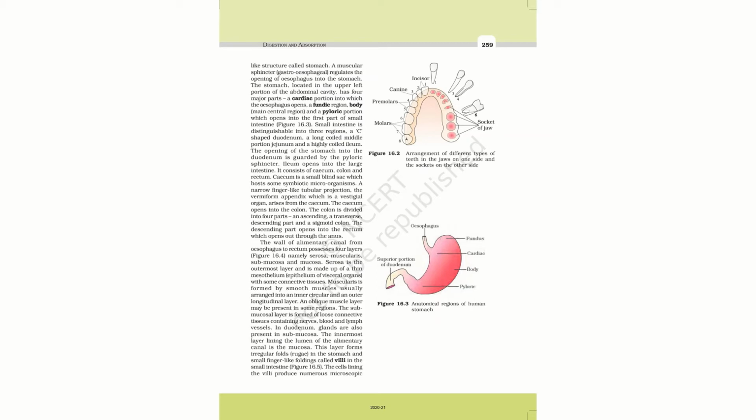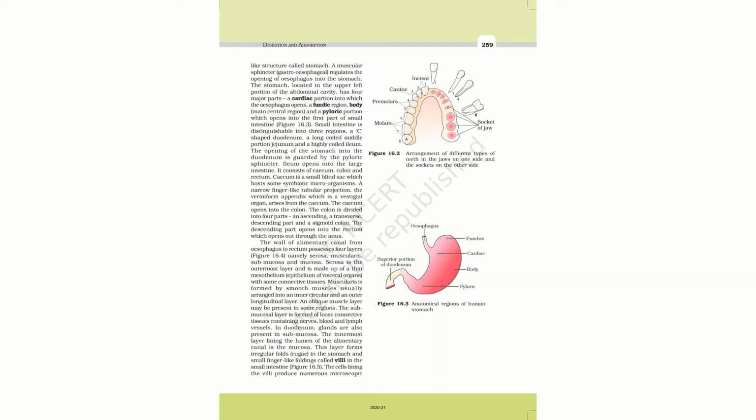The small intestine is distinguishable into three regions: a C-shaped duodenum, the first part of the small intestine; a long coiled middle portion, the jejunum; and a highly coiled ileum. The opening of the stomach into the duodenum is guarded by the pyloric sphincter. As I told you, we are going to see the sphincter at many places.